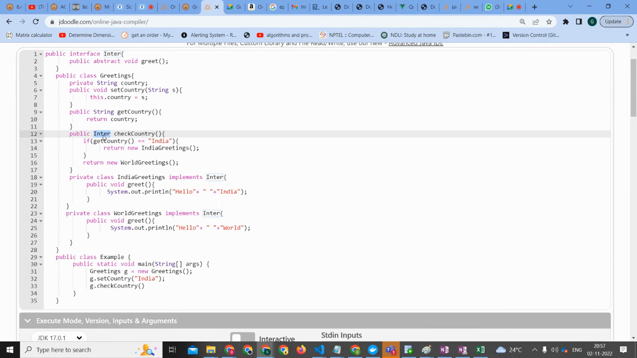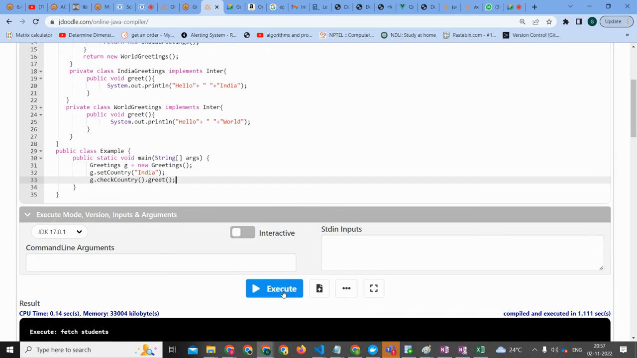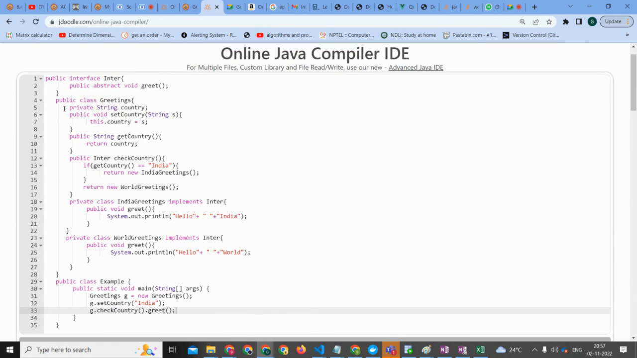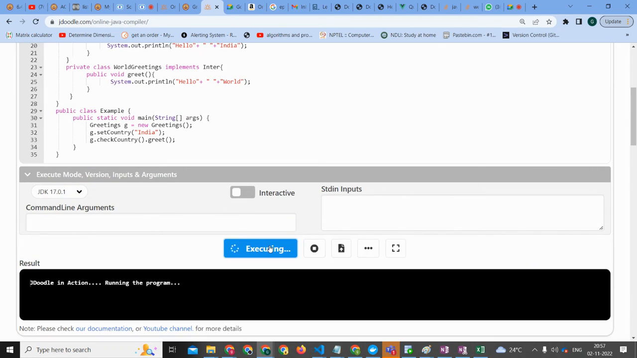Go ahead. So we are calling check country, and it will return us the India greetings object. We should not necessarily store it somewhere. We got the India greetings, so I think we should just call the greet. If we do the greet, this should give us the output. Let me check. But due to private and public classes, it's going to throw an error.